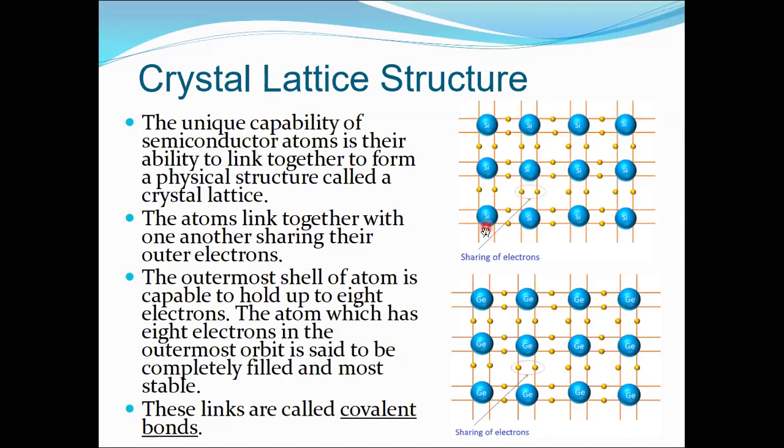So these are common. At 0 degrees Kelvin temperature, these semiconductors are generally insulators. Take a note: at 0 Kelvin, these semiconductors will be insulators because there is no free electron, since all electrons are forming covalent bonds. There are no free electrons over here. And if there is no free electron, definitely it will be an insulator.